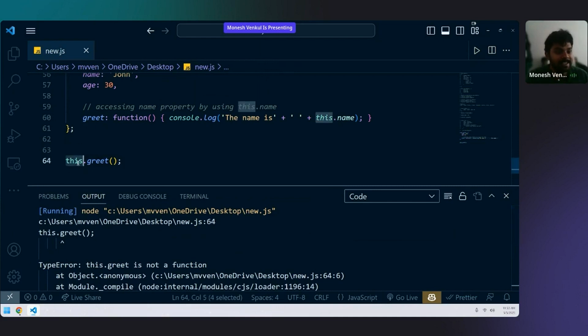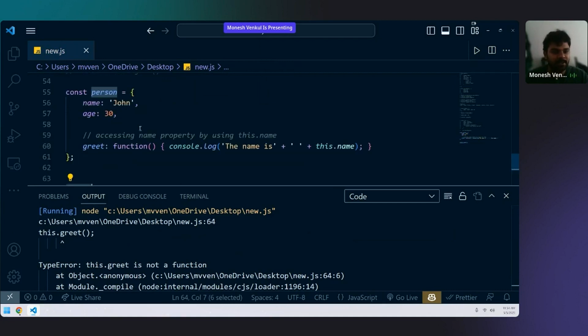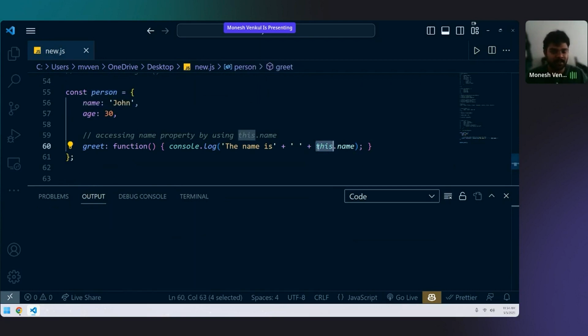No, right? This can be only used inside an object. Outside an object, you cannot use this. Inside an object, whenever you are trying to call that name, age, and all, you can use this. That is why we use this keyword. Instead of this, you can use person. Instead of person, you can use this. Anything.